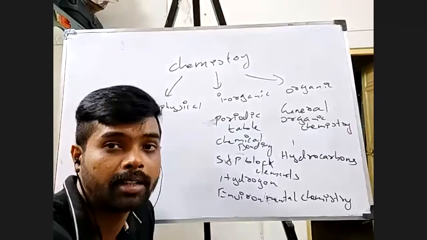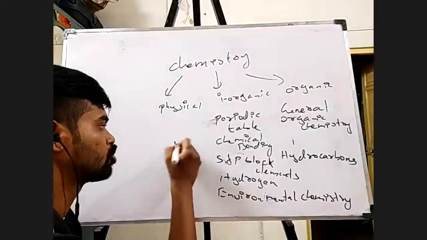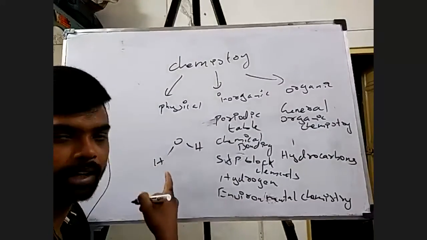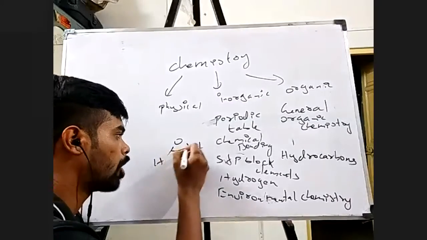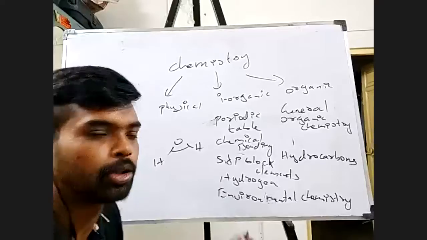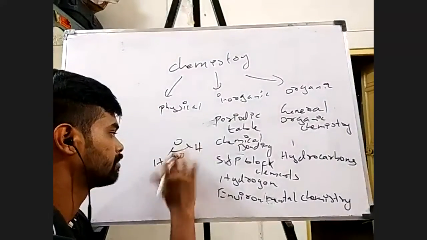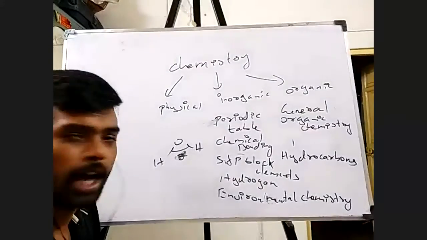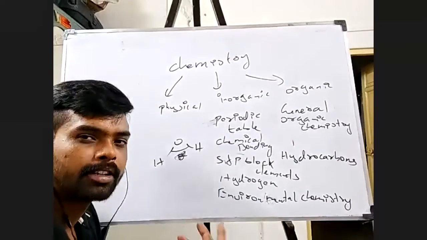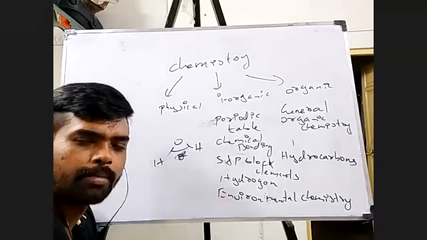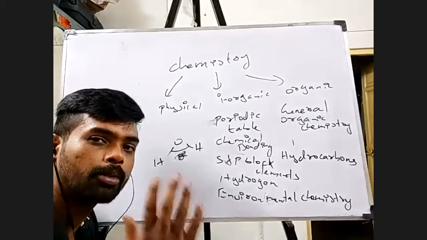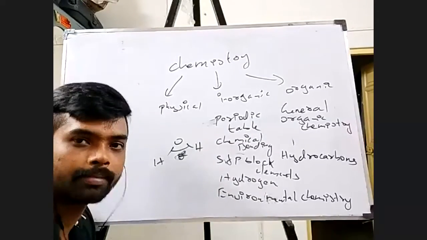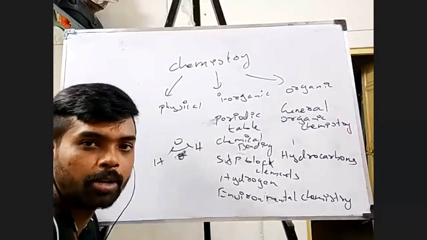And bond angles, right? Say for example, if I have H2O, this is how H2O looks, isn't it, water? So I will be able to predict how much the bond angle will be, or at least I'll be able to compare this angle theta. Or at least I'll not be able to directly predict it for every compound, but for most of the compounds I'll be able to predict, and for all the compounds I'll be able to compare whether this will have a higher bond angle or that will have a higher bond angle, right? All these comparisons we'll be able to make.